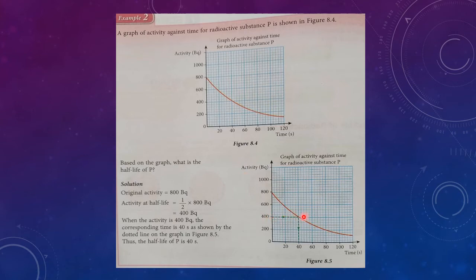From 400, you can see that the corresponding time is 40 seconds. So this means the half-life of this P is 40 seconds. It's quite easy to determine using a graph, right? Now let's view a video for a better understanding of this calculation.